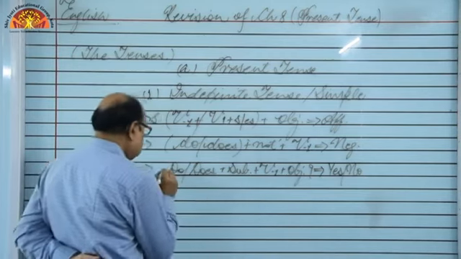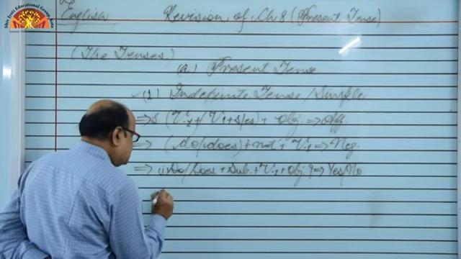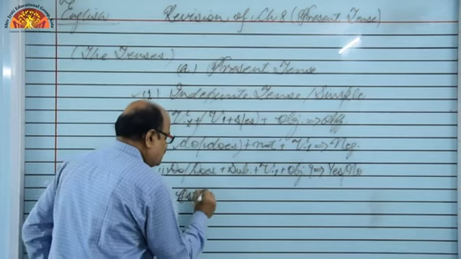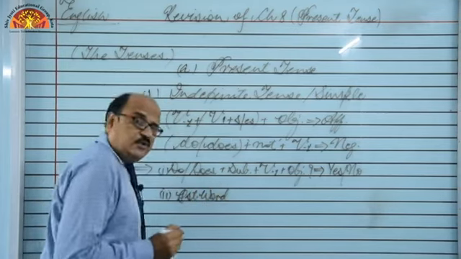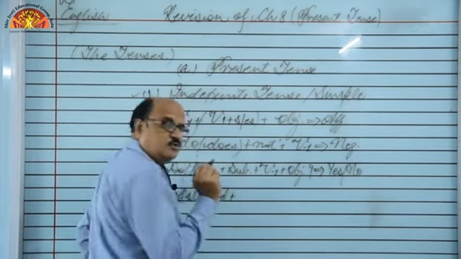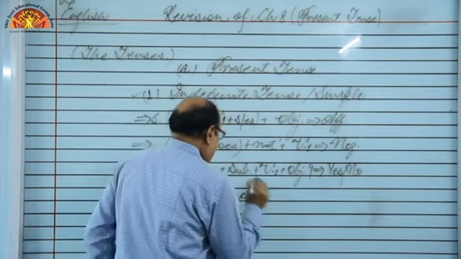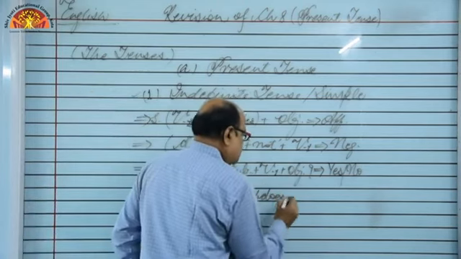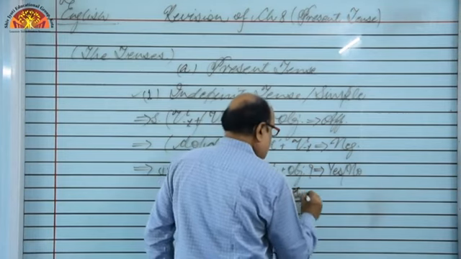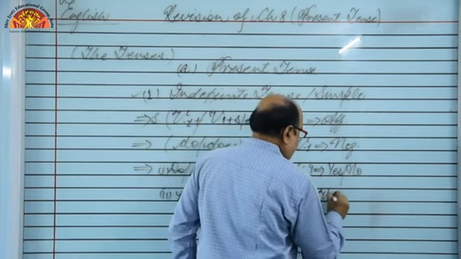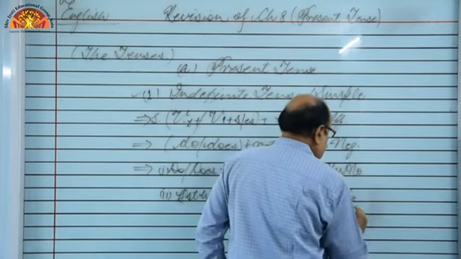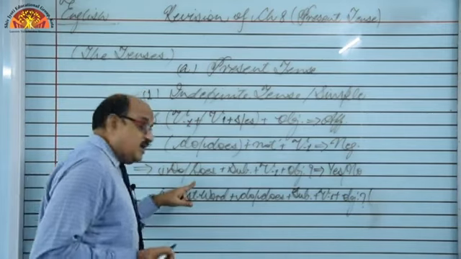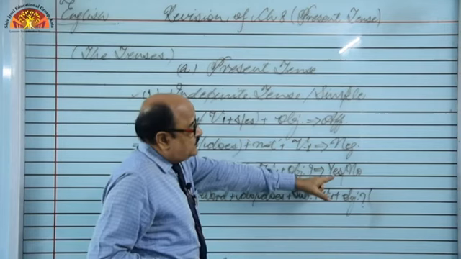But this is the first kind of interrogative, and the second kind of interrogative sentence means we have to begin with a question word. Certain question words are there, and thereafter in this structure we have to use do, does, subject, first form of the verb. And once again let me tell you, first kind of interrogative sentences demand the answers in yes or no.